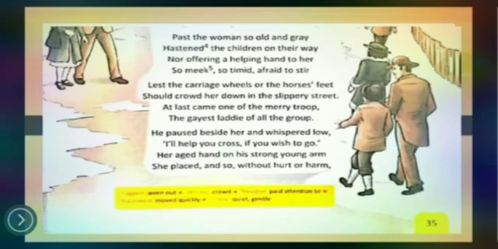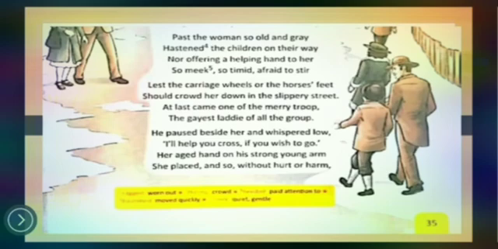Her aged hand on his strong young arm. So here we can see the poetess is trying to show the contrary features of one old woman and, on the other hand, a strong young man. So both are different: old age and when you are young. So we have to be very careful.